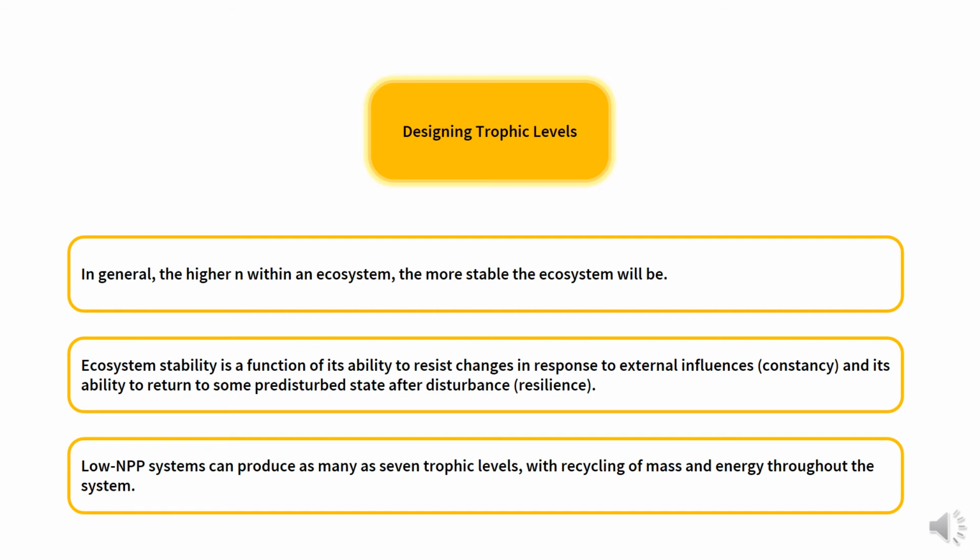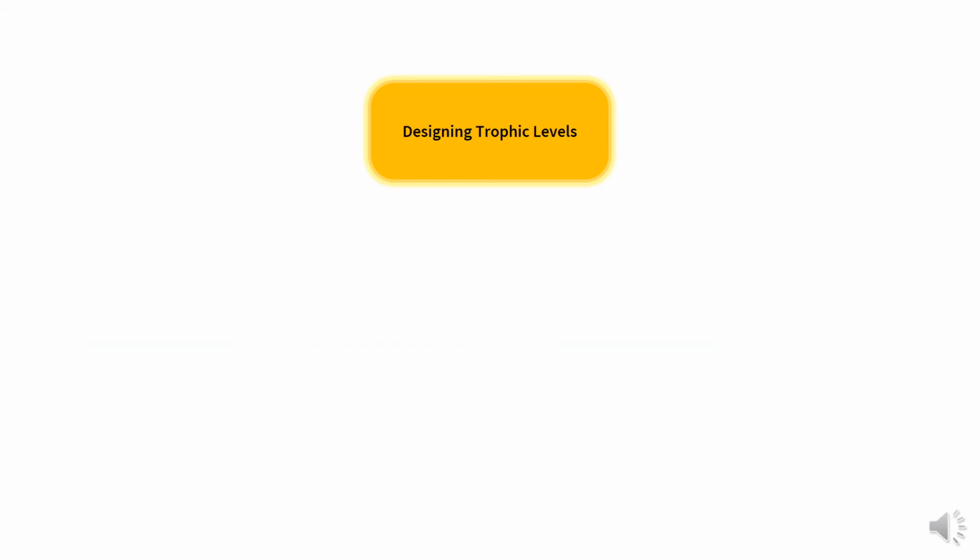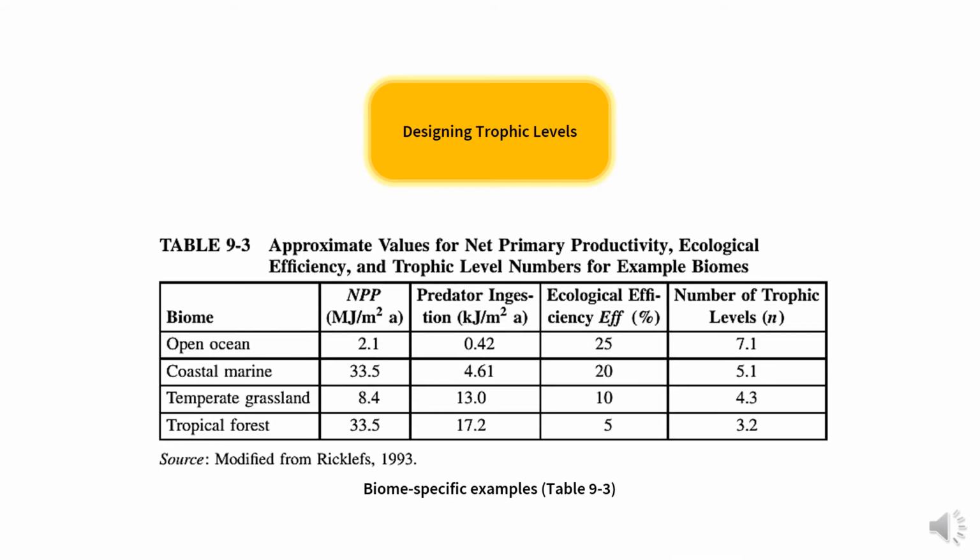And even a low NPP system can produce as many as 7 trophic levels with recycling of mass and energy through the system. This table shows biome-specific examples, which show approximate values for NPP, ecological efficiency, and trophic level numbers.